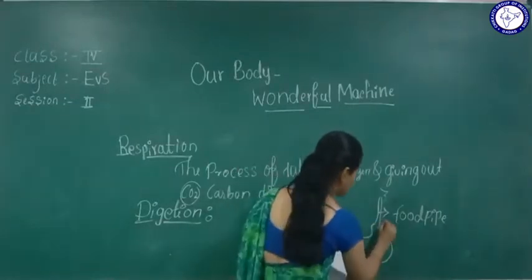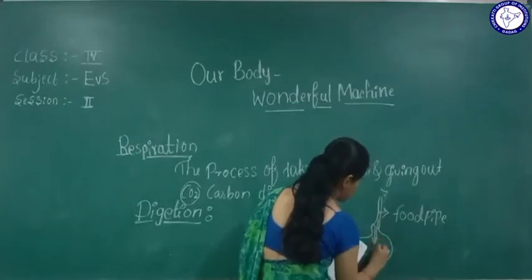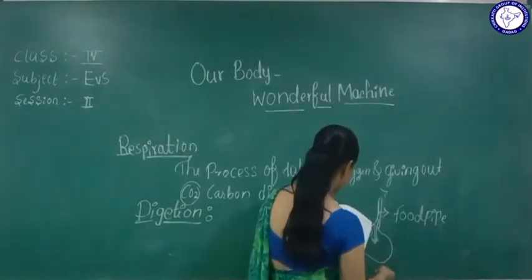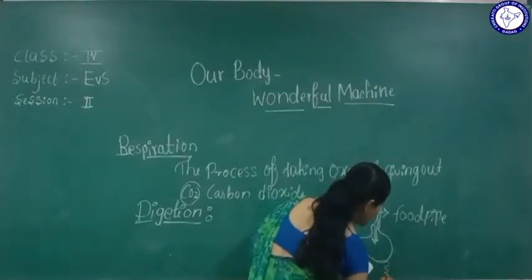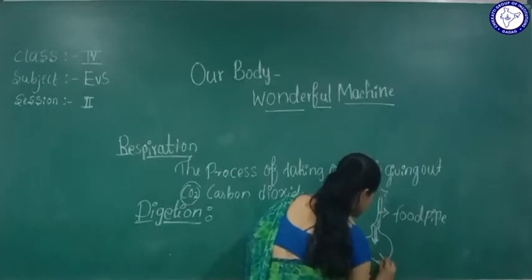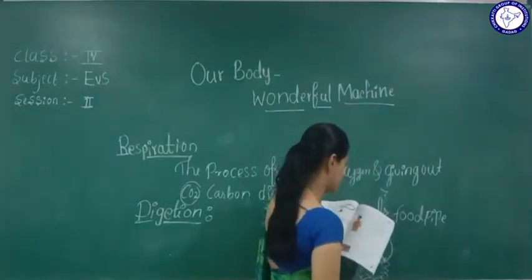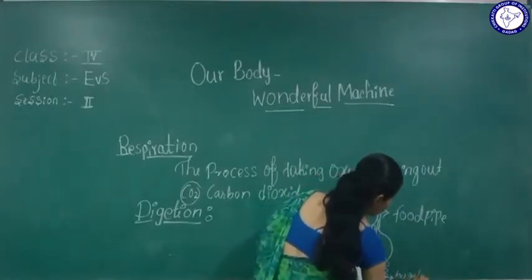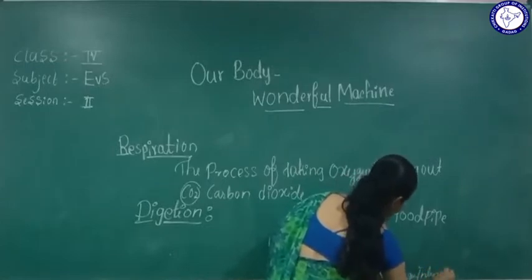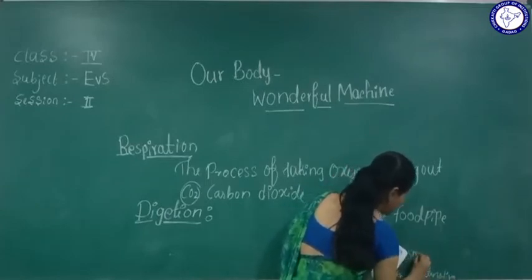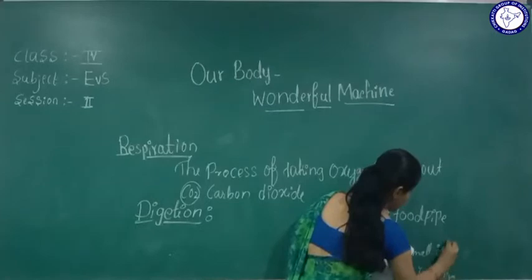Then from the stomach it will go to the small intestine. After that, here it is the large intestine.